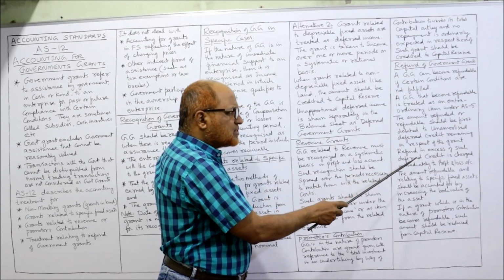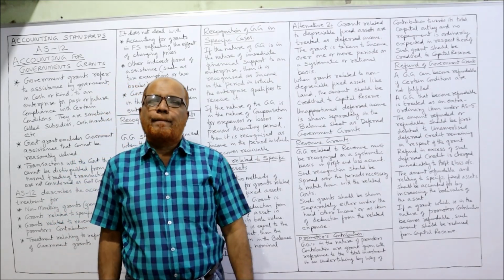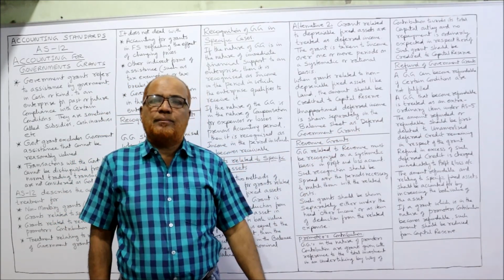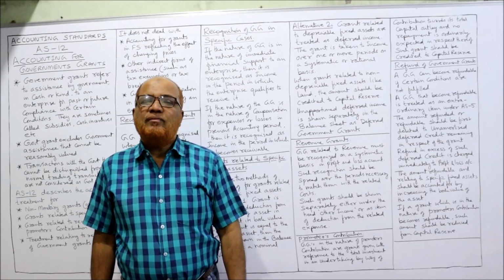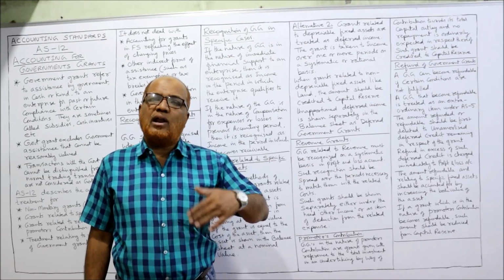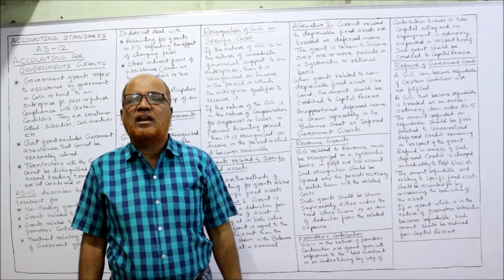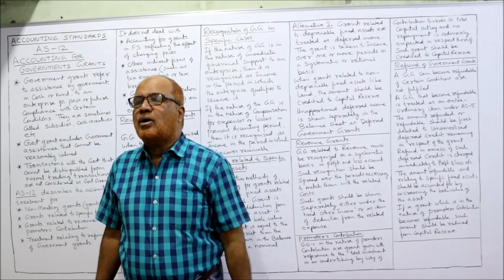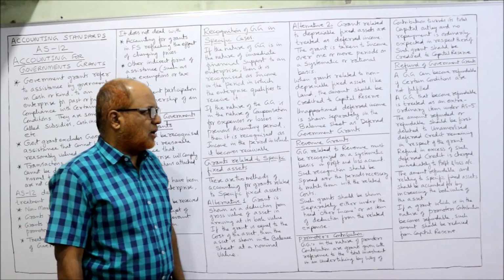Refund in excess of such deferred credit is charged immediately to profit and loss account. Sometimes excess amount is refunded. Actually, we have received the grant for 2 lakh. But we have to return back 2,20,000 along with fine or along with interest. That means whatever excess grant we are refunding, that excess amount should be immediately charged to profit and loss account.